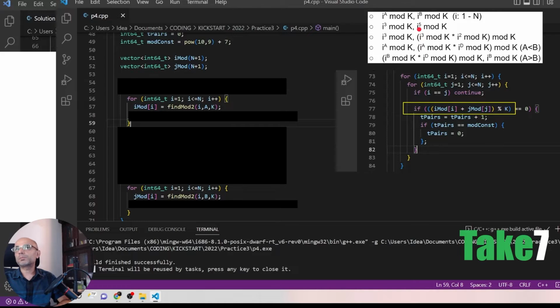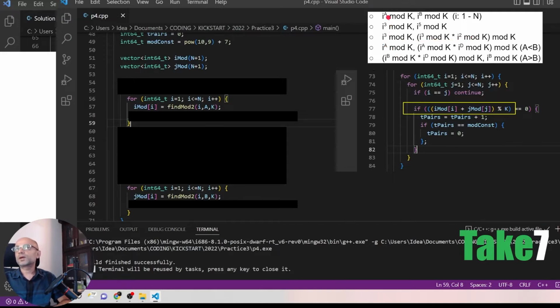We can write I power 5 mod k as I power 3 mod k times I square mod k, mod k. So that means if you have already computed I power 3 mod k, while calculating I power 5 mod k, no need to repeat for I power 3 mod k. We can reuse it from here and only calculate I power 2 mod k and then multiply it.